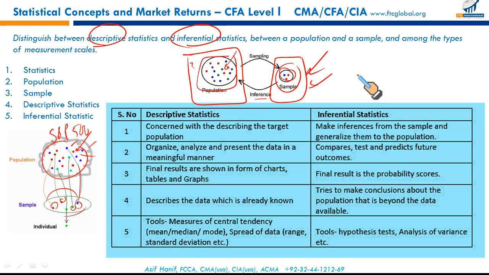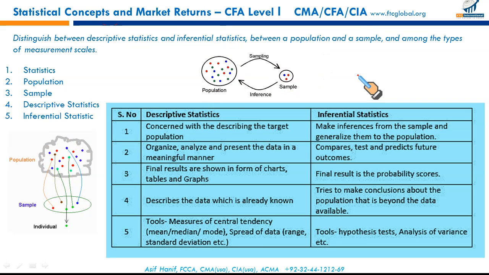We have a detailed table that will explain the idea. Descriptive statistics is concerned with describing the target population, S&P 500. How do we organize, analyze, and present the data of the population? This is descriptive statistics. Final results are tabulated. They are represented in the form of charts, polygons, graphs, bar charts, cumulative curves, etc. So descriptive statistics describe the data which is already known, and inferential statistics draws conclusions from the set of data.